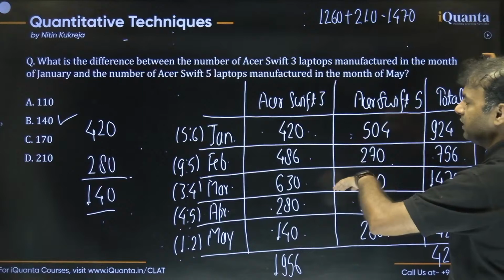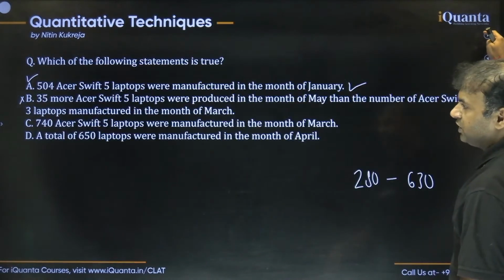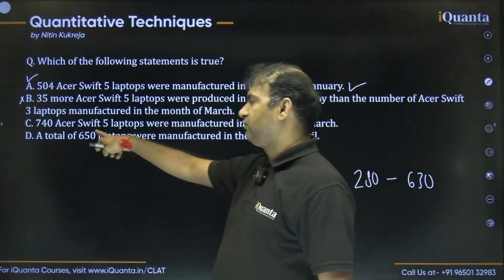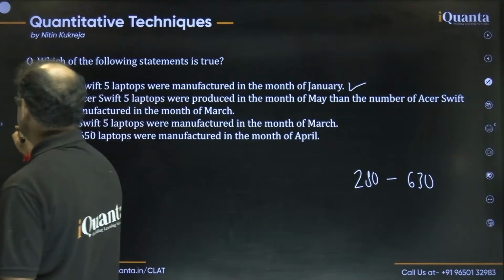Shift 5 in March is 840 according to our calculation. Let's check this statement. This says 740, but our calculation says 840. So this is also definitely wrong.